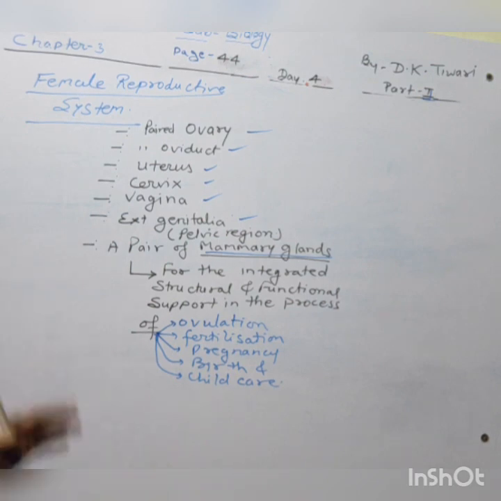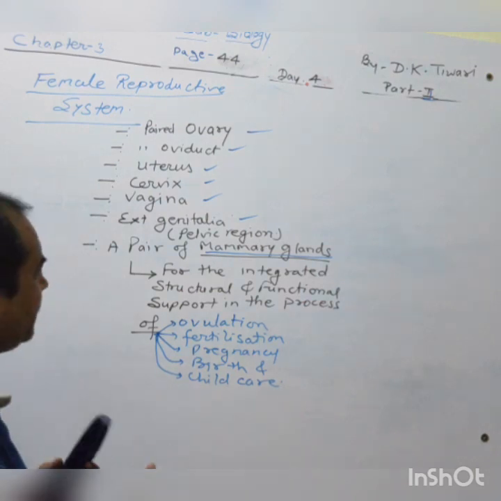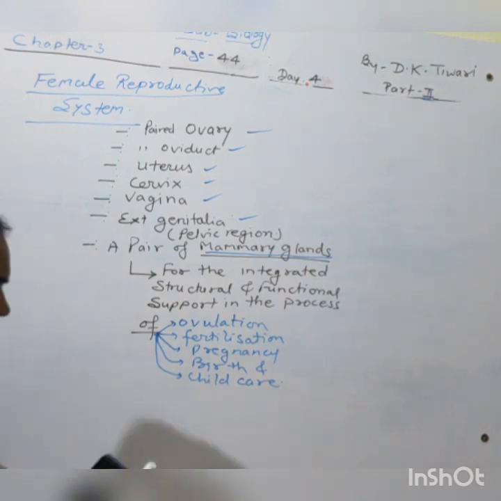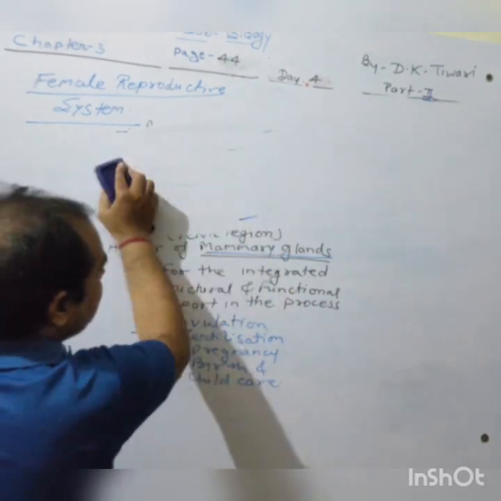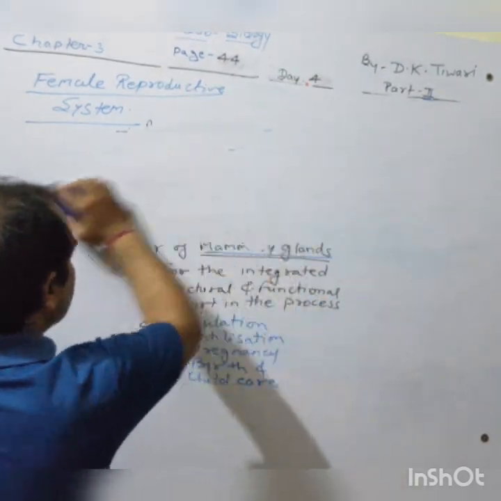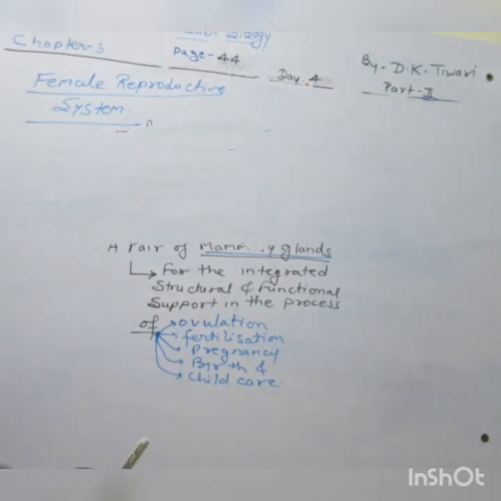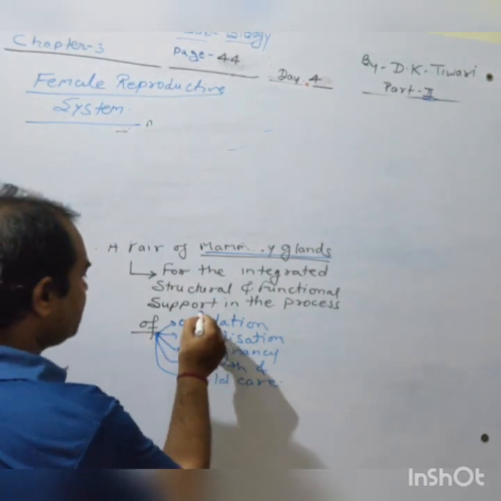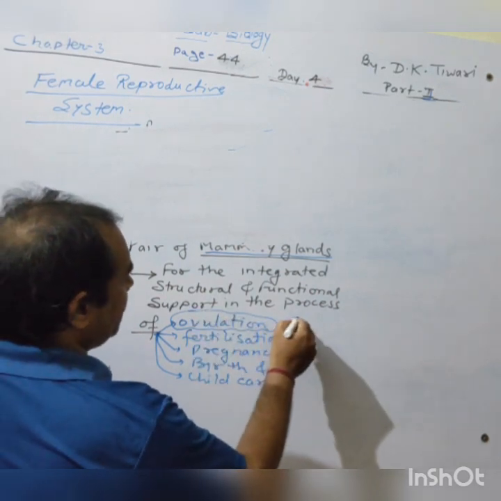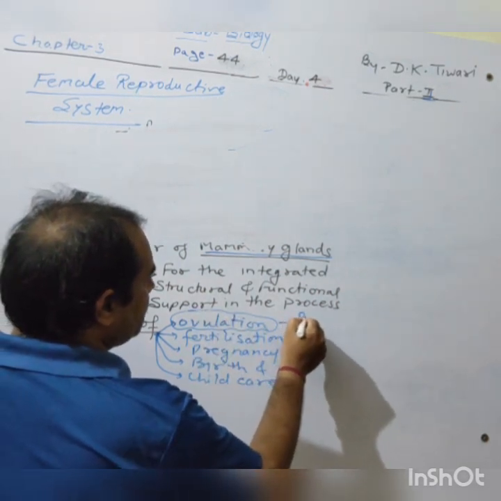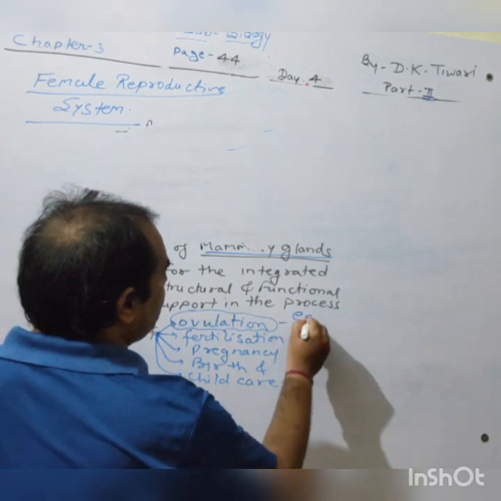This is a structure which has integrated structural and functional support in the various processes for the birth of a new individual. What various processes are there? That is ovulation. The ovulation process means formation of egg or ova.